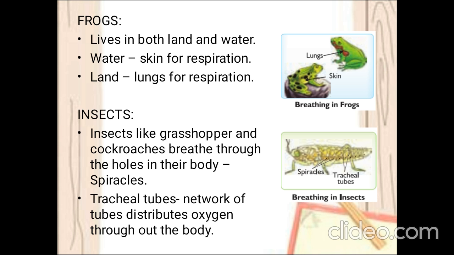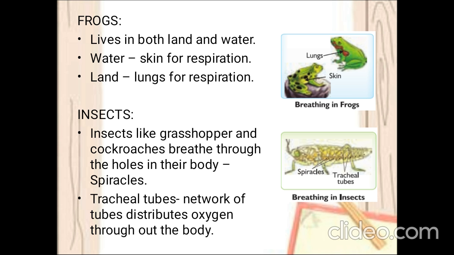Would you clear? So how do the plants breathe? The terrestrial plants breathe using the stomata, and the aquatic plants breathe using the oxygen from water. Next, how does the fish breathe? Fish uses its gills for breathing. Next, earthworm, it uses its skin.